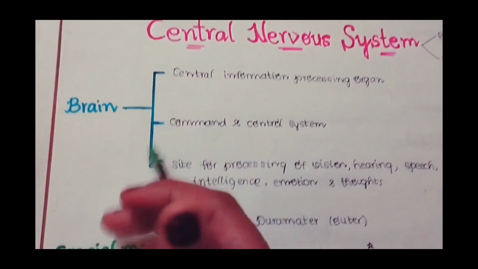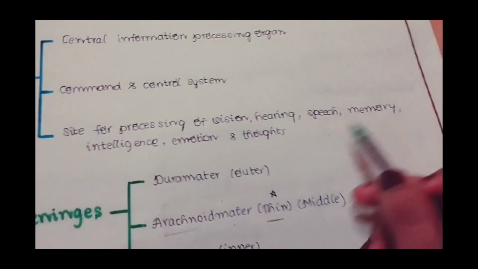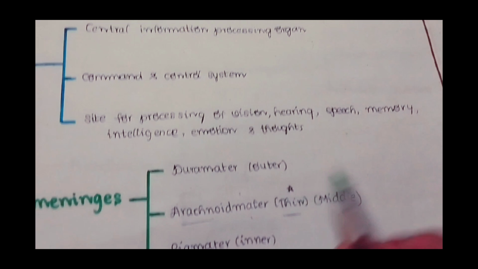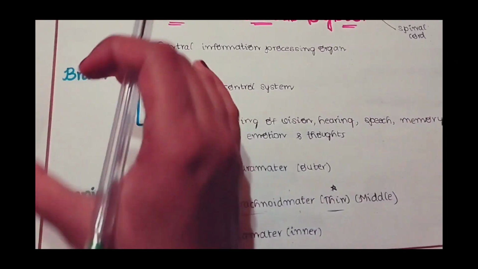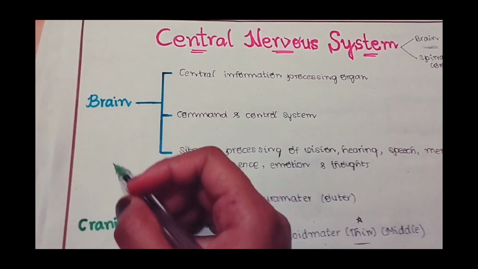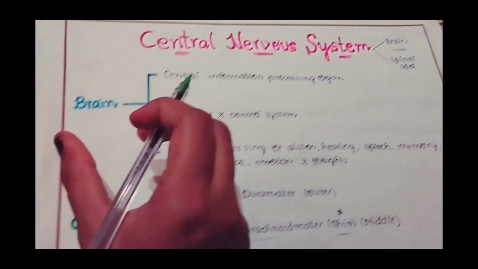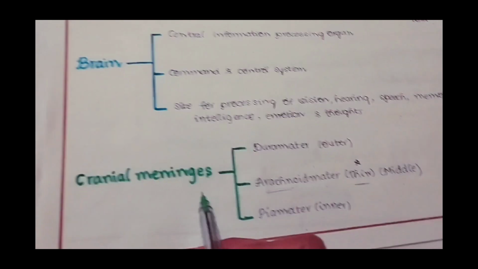We work under the direction of brain, and it is a site for processing of vision, hearing, speech, memory, intelligence, emotional thoughts. All these expressions and actions are processed at brain, and the brain is enclosed by the cranium. It is also known as skull. As it is enclosed by cranium, the brain is also known as encephalon. The synonym for brain is encephalon, and it is covered by three meninges known as cranial meninges.